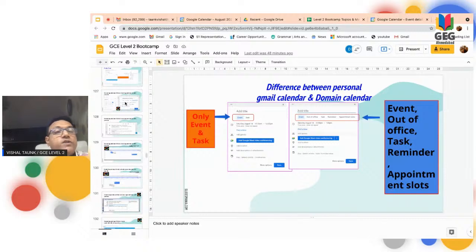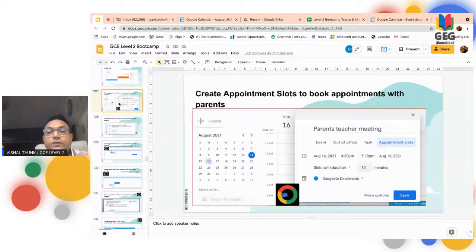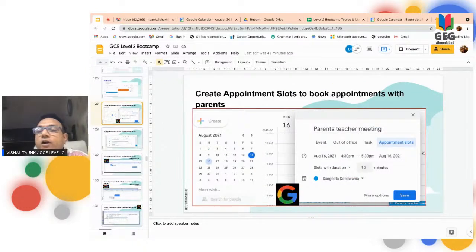So I'm showing you first how I can use this. Just a sec, my laptop is hanging. Okay, if you click on appointment slot, this kind of screen will appear. In that you can design the time you want to give for the appointment slot, like 4:30 to 5:30 p.m. or 10 to 12. You can assign this timing here, select the date, and select the slot duration. Slot duration can be 10 minutes, 15 minutes, or 30 minutes. Based on that, you can select your time duration here and go for save.